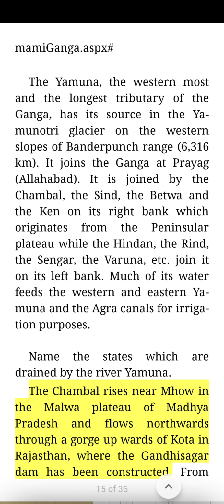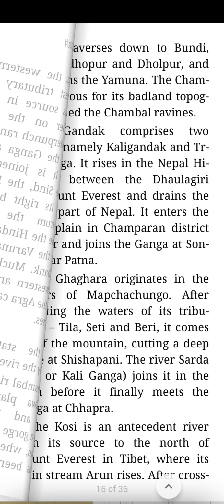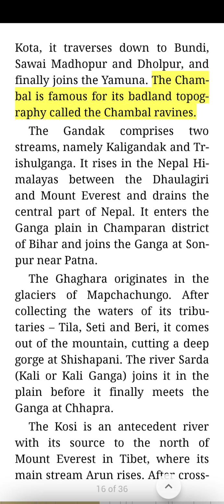The Chambal rises near Mhow in the Malwa Plateau of Madhya Pradesh and flows northwards through a gorge upwards of Kota in Rajasthan, where the Gandhi Sagar Dam has been constructed. From Kota, it traverses down to Bundi, Sawai Madhopur and Dholpur, and finally joins the Yamuna. The Chambal is famous for its badland topography called the Chambal Ravines.